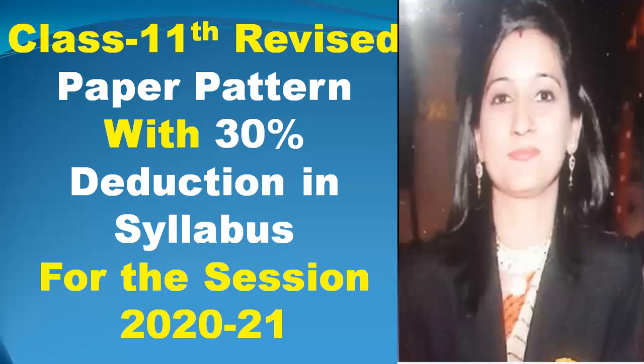In this video, we will discuss the revised syllabus and paper pattern with a 30% reduction in syllabus for the session 2021. Earlier, the CBSE gave a notification about the change in paper pattern only, but no deduction was given to us. But this time, in July, they have cleared that there will be a deduction of 30% of the syllabus. So for classes 9 to 12, there is a deduction of 30% in your syllabus.